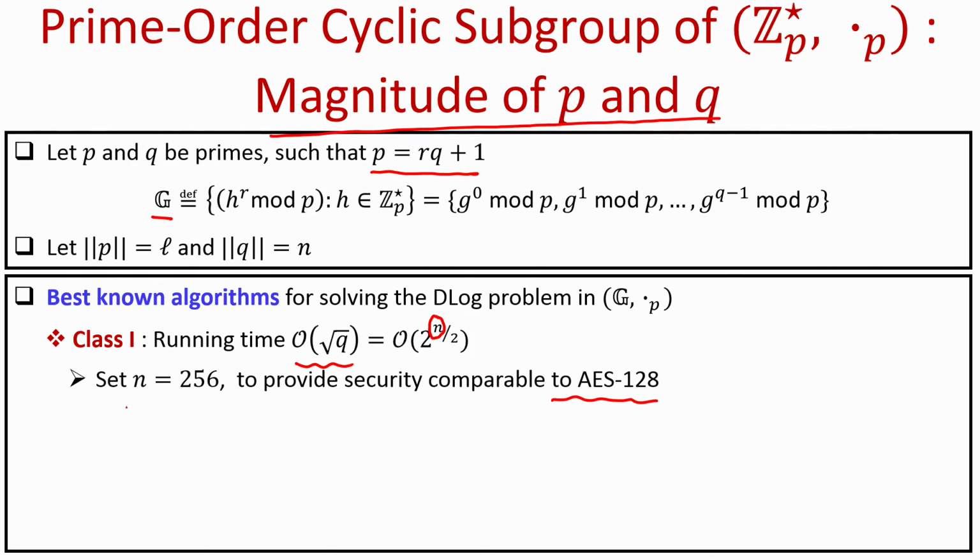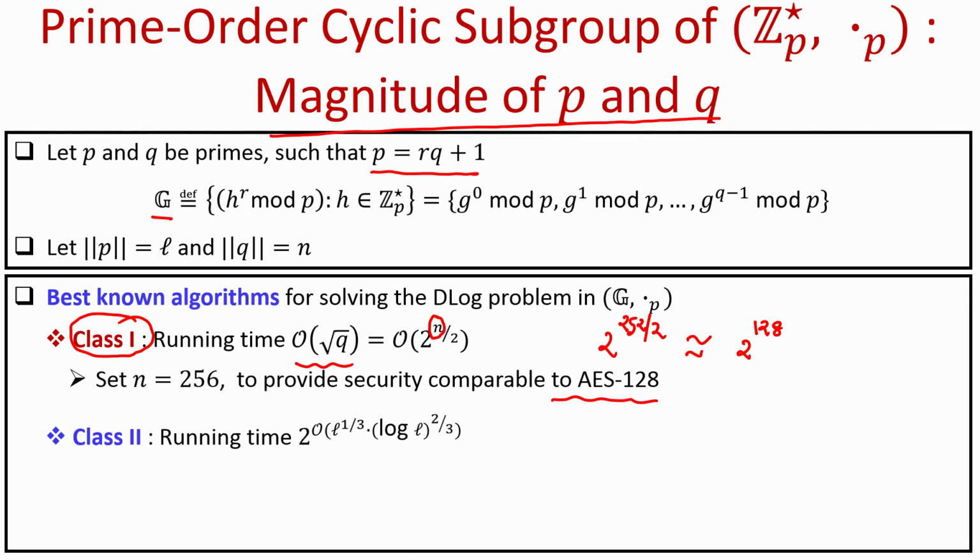So, it turns out that if we instantiate any cryptographic primitive based on the hardness of the D-log problem by selecting a cyclic subgroup of Zp star by setting n equal to 256, then the best known algorithm for solving the D-log problem by this class of algorithm will take time roughly of order 2 to the power 256 by 2, which is of order 2 to the power 128. That means we get the same level of security as AES 128 would have provided.